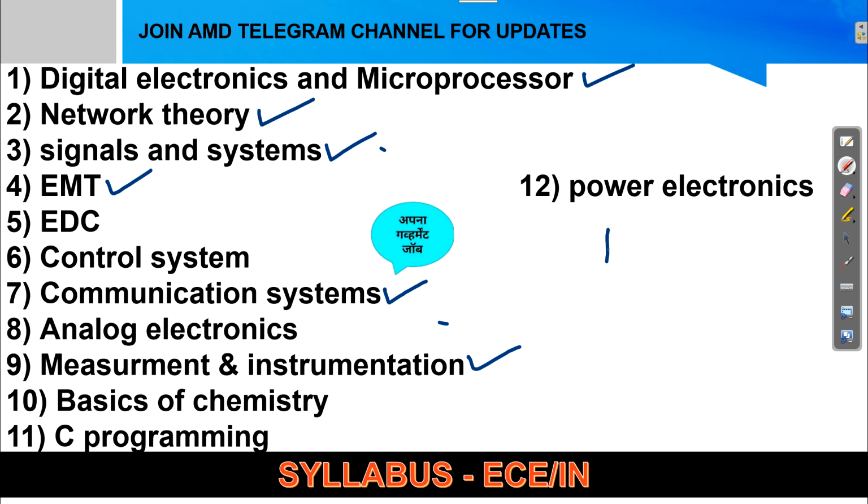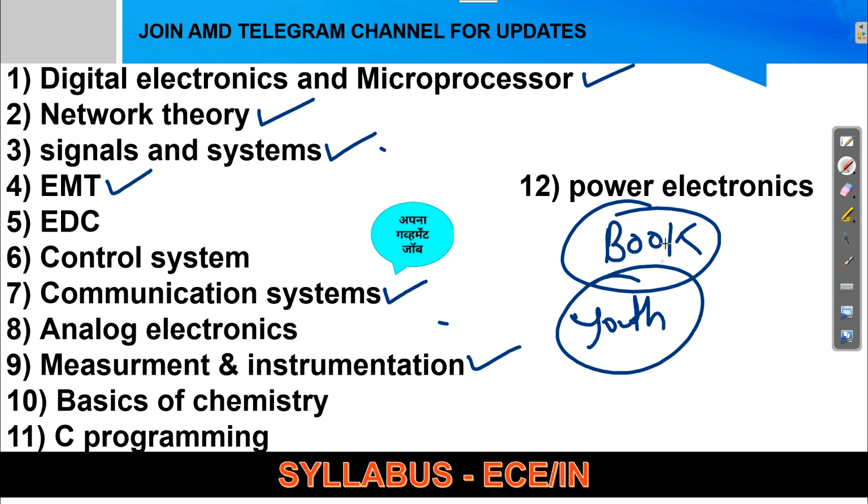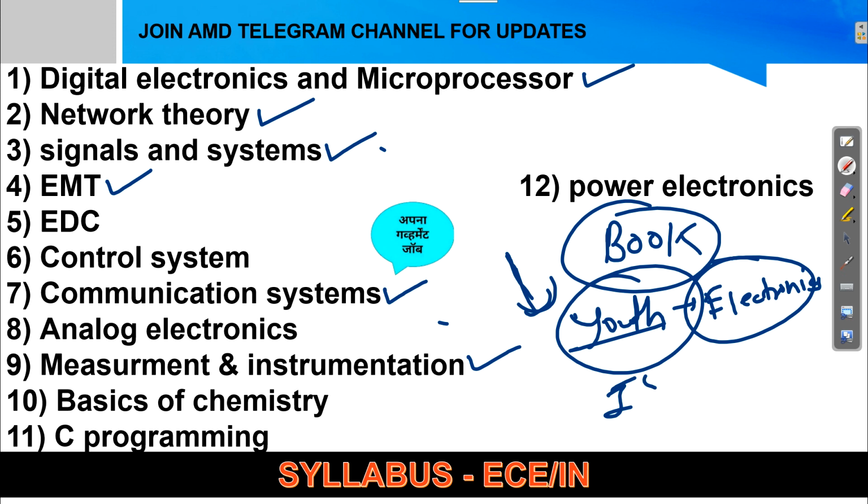Okay, now what book can you refer for this AMD exam? So one book is there for your AMD exam: the Youth Publication book of the electronics branch. I suggest this book for the IGCAR exam also, and lots of people got an advantage while preparing for IGCAR. So that's why I'm again suggesting this book, Youth Publication previous year electronics. Okay, so you need to refer to this for your exam. In that you will get all the things. I guess there are 2 parts of this book, so you can check that. Okay,